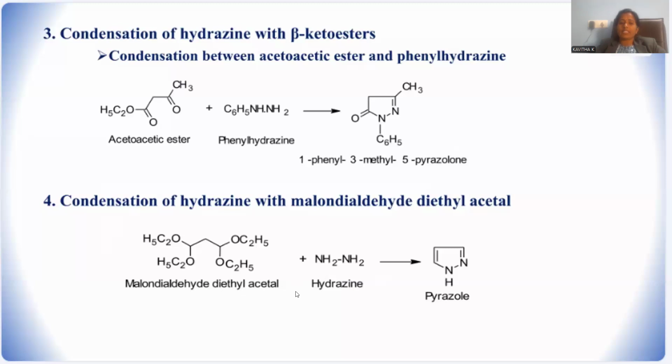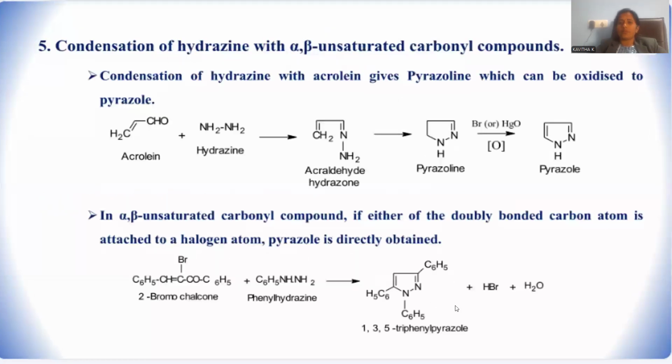malonaldehyde diethyl acetal. Acetal meant for what? Whenever hydroxyl is converted into a kind of O-alkyl, so all hydroxyls are substituted, that is said to be acetal. If one OH and one OC2H5 is there, that is called hemiacetal. Here we already replaced all the hydrogens with alkyl, so that it is said to be acetal only, right? So this is the way the starting material might be malonaldehyde diethyl acetal and hydrazine. They're again going to condense, giving rise to pyrazole as the final product.